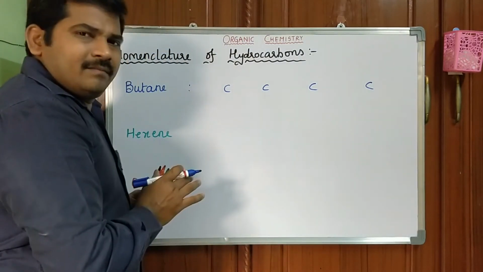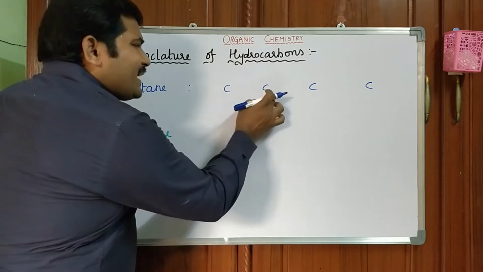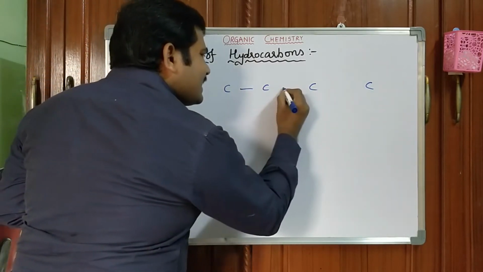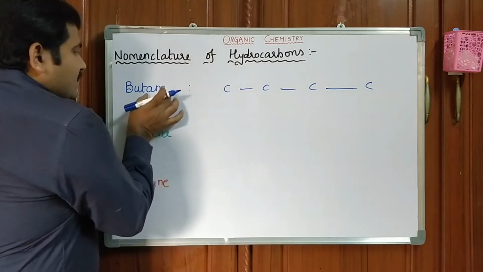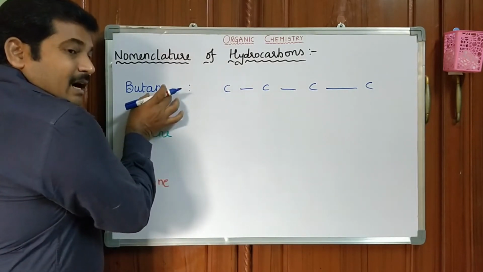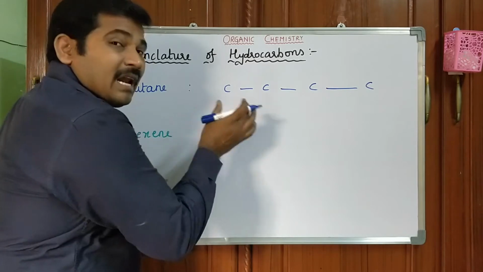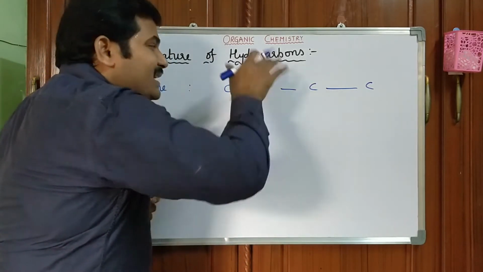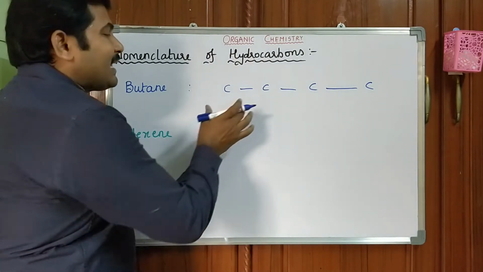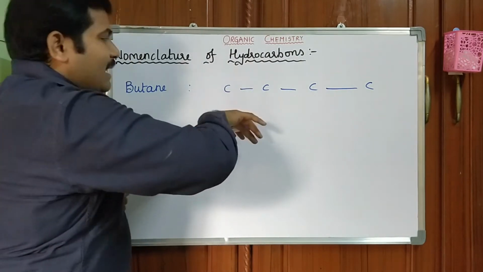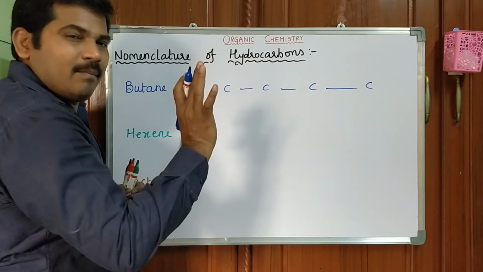In default, the bond between carbon and carbon is a single bond. But ane is nothing but alkane. Along with the default, it must contain carbon-carbon single bonds, or carbon makes a bond with hydrogen with a single bond.